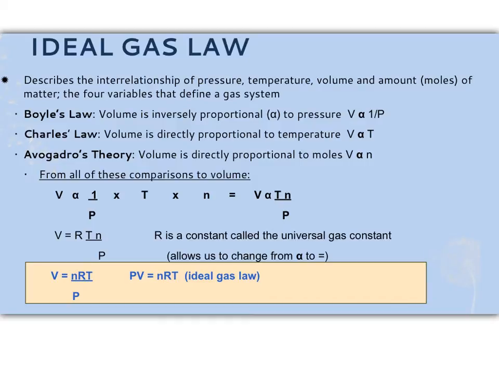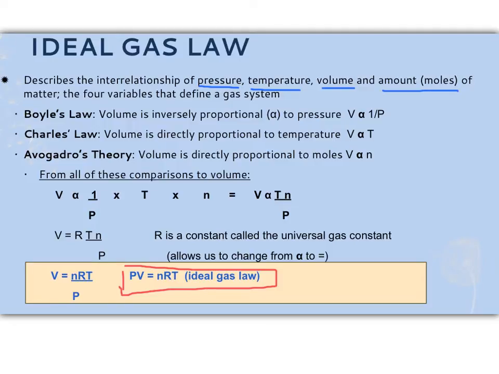The ideal gas law is how we are going to mathematically represent ideal gases. What the ideal gas law is doing is looking at pressure, temperature, volume, and the amount of gas, or the moles of gas. These are the four variables that we're able to measure, and the four variables that do define a gas system. If you look on the bottom here in the brownish box, you can see that the ideal gas law is PV equals nRT. Generally, people remember this by saying pervnert, because it kind of sounds like pervert.